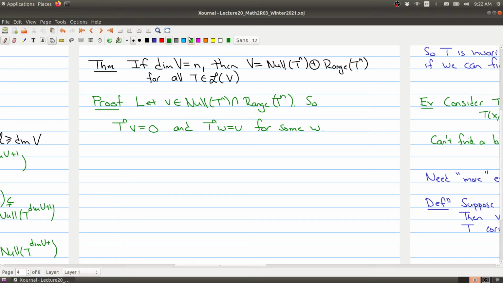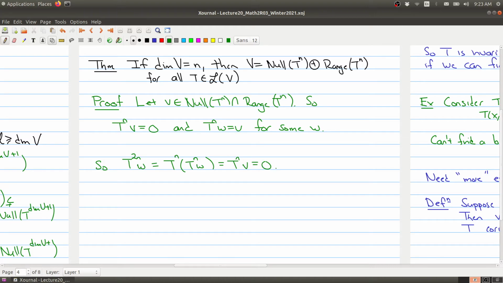And now what we have is T^n evaluated at T^n evaluated at W is the same thing as T^n evaluated at T^n W. Okay, so that's just breaking up the powers here of the operator. T^n evaluated at W is V, right, that comes from the previous line. And T^n evaluated at V is 0.